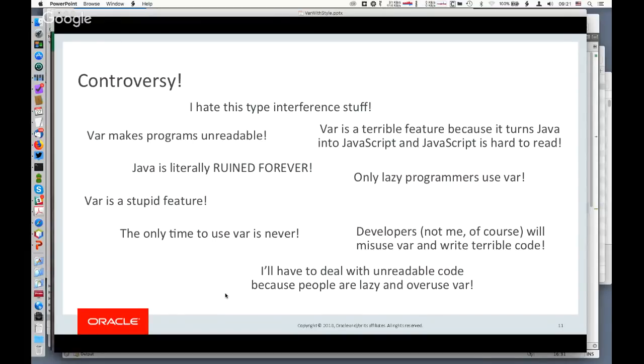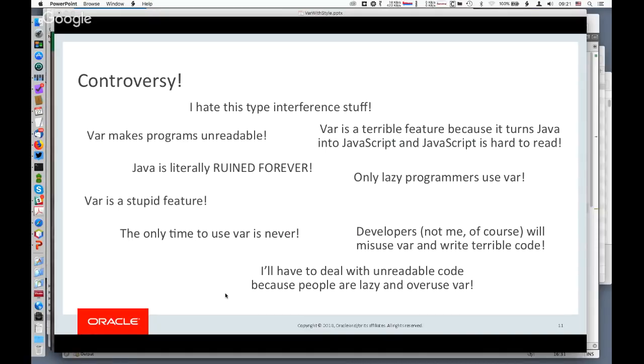And I think that's sort of, on the one hand, unreasonable to say, you know, the language should not have a feature because somebody somewhere in the world might misuse it. On the other hand, if you sweep away the emotions surrounding that, notice all of these have exclamation points. For some reason, people get terribly angry about this. They say that Java is ruined by the addition of this feature, and frankly, I don't get that.